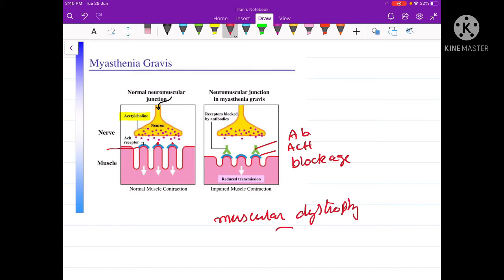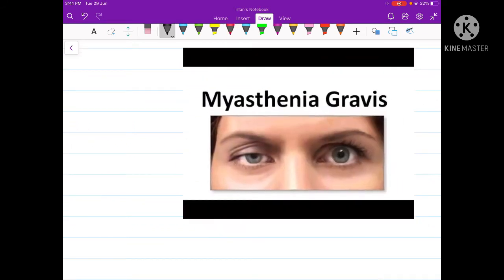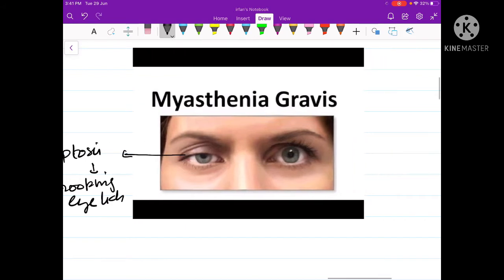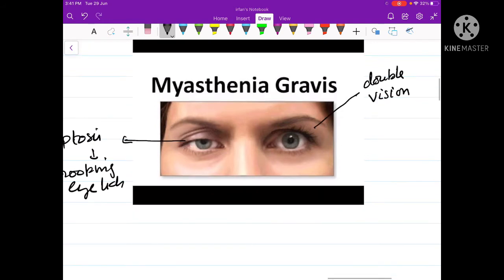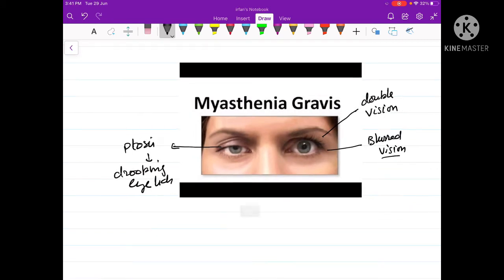The initial symptoms of myasthenia gravis are the following. For example, the person may have drooping eyelids, which means ptosis. Another symptom of myasthenia gravis is double vision. Another symptom is that the person may also have blurred vision. These are some of the initial symptoms of myasthenia gravis.